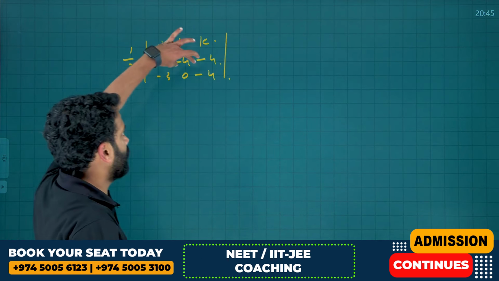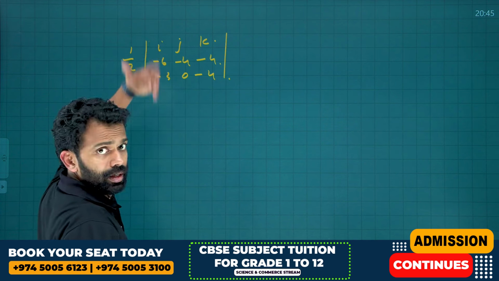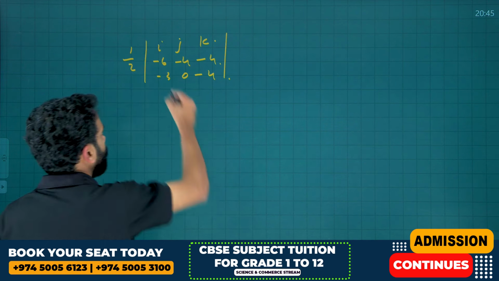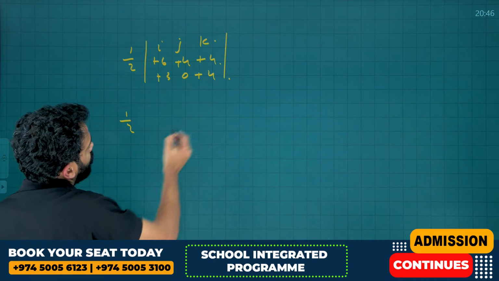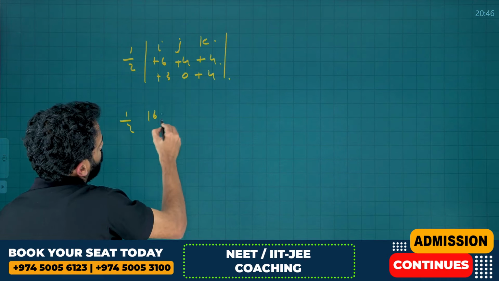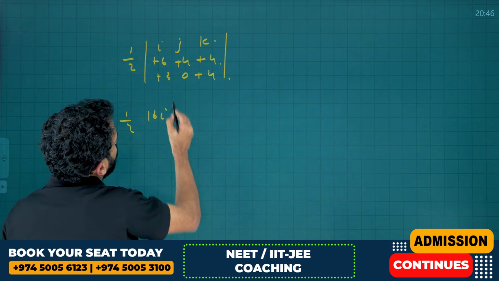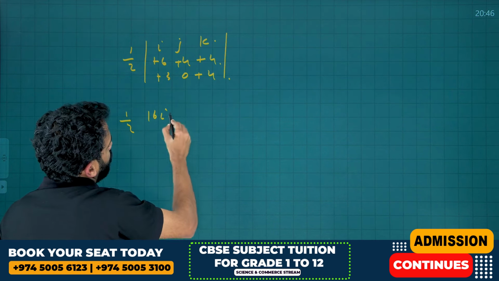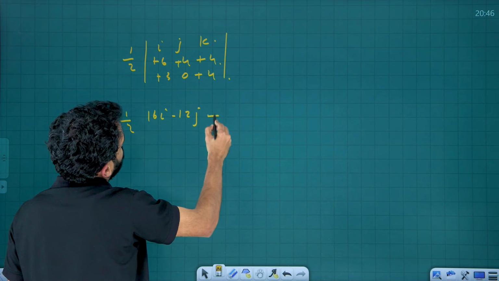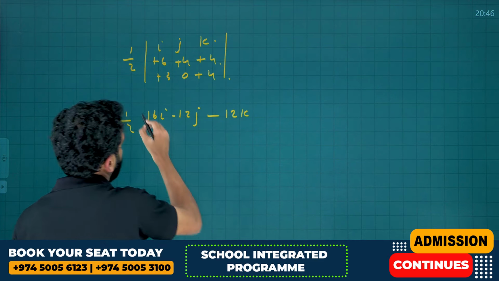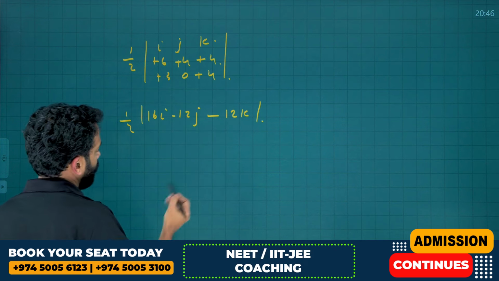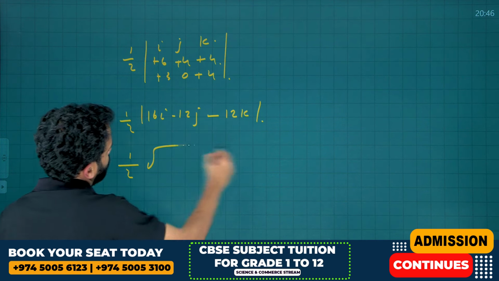We can take the negative out from here and here as well, by the scalar property, therefore we can put plus here. Therefore half into 16I, minus 12J plus minus 12K. This is what vector A cross vector B is.